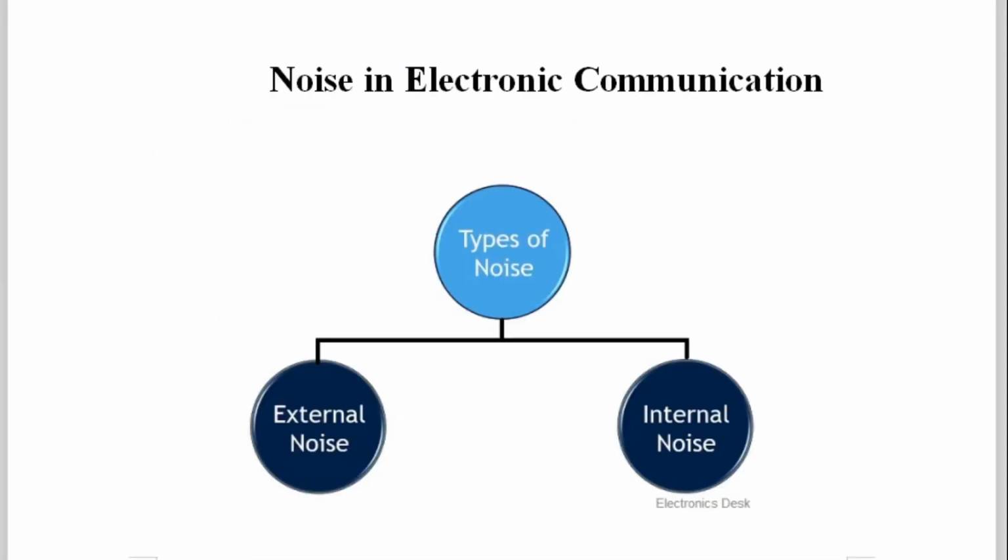Students, in the last lecture, that is the second lecture, we studied the block diagram of a communication system. In that block diagram, in the communication channel, noise gets introduced. We took a note of that noise and simply classified it as internal noise and external noise, and a few examples were given.